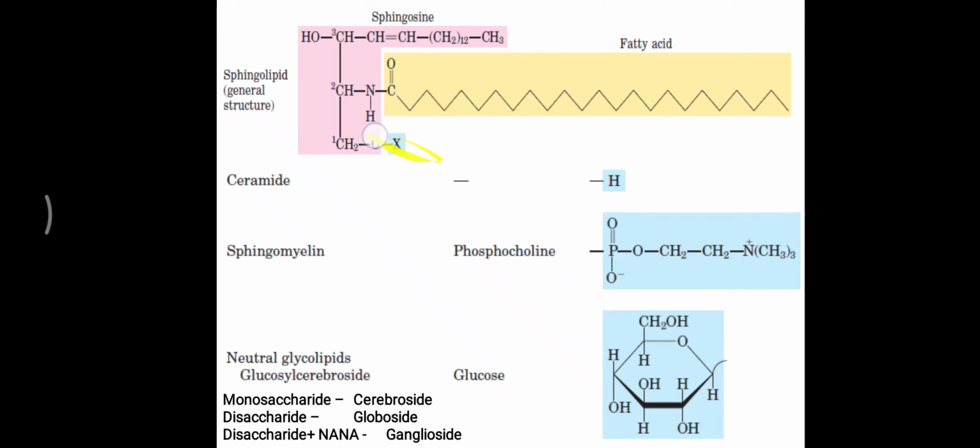Same over this side, if instead of this monosaccharide, there is a disaccharide attachment, and further over the disaccharide one more molecule, that is NANA, N-acetylneuraminic acid, which is a 9 carbon molecule, is attached, then it is considered as a ganglioside. This ganglioside and globoside are predominantly found in the brain. So in the brain, a higher level of lipid is present, and that is particularly in the form of globoside and ganglioside.